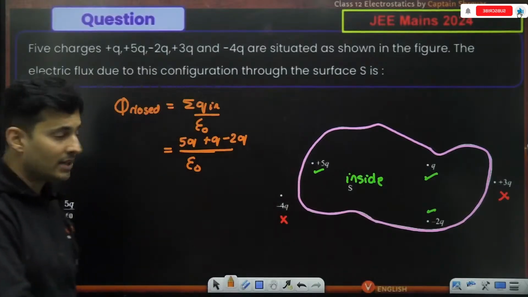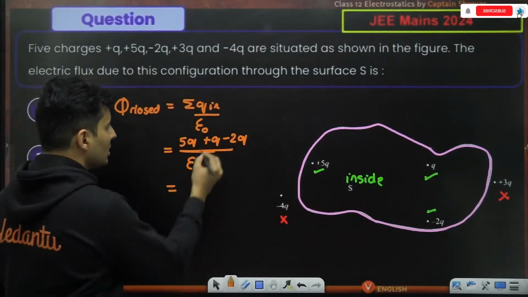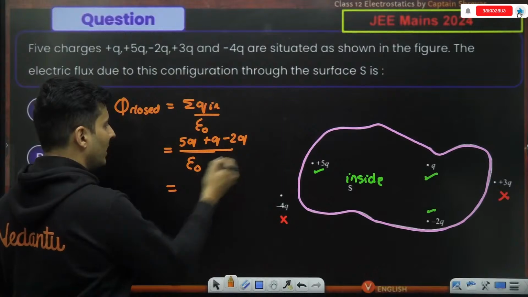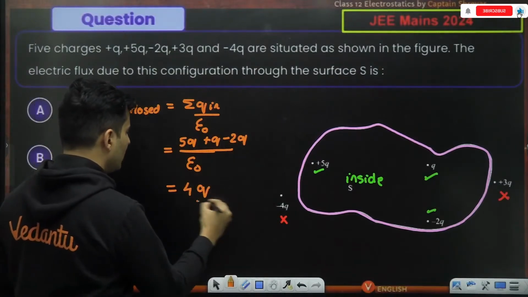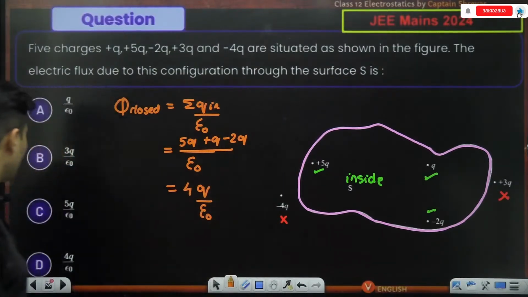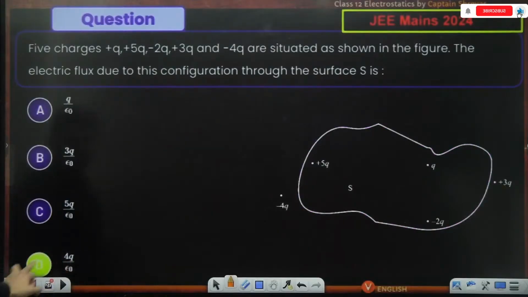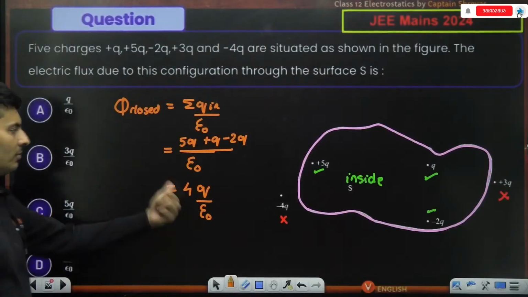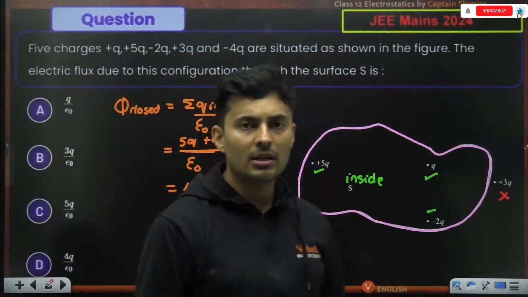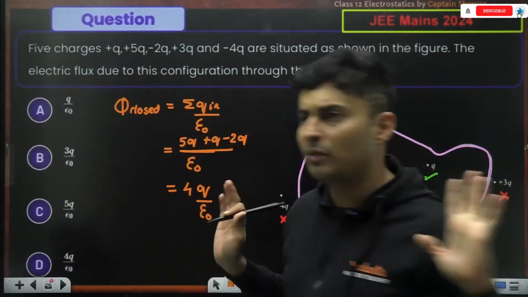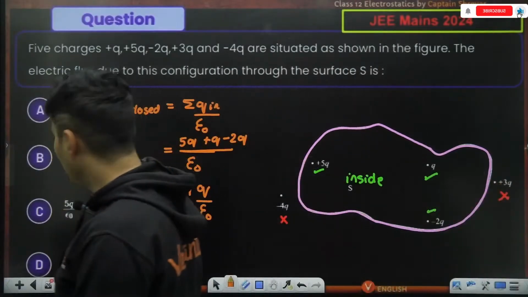Take the sign of the charges also, or else you will make a mistake. So 5 plus 1 is 6, 6 minus 2 is 4. So 4q by epsilon naught, which is option D. Is it clearly understood how to solve these kinds of questions? Very straightforward, guys. Perfect. Amazing.